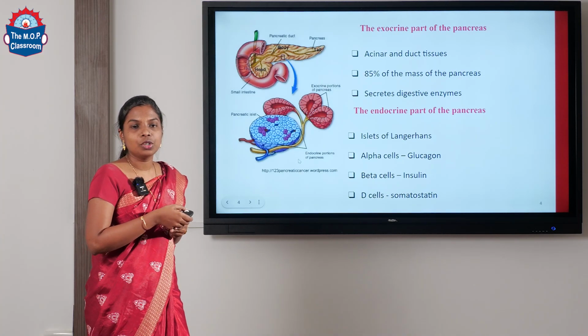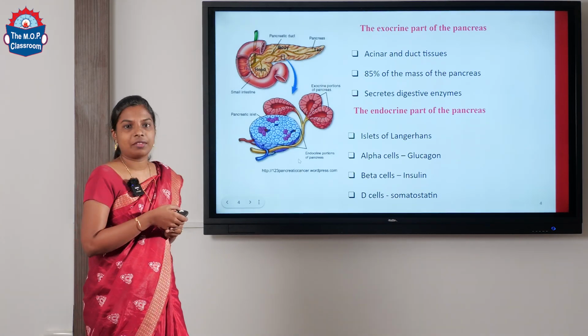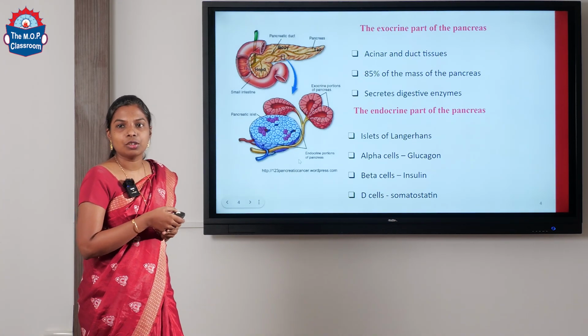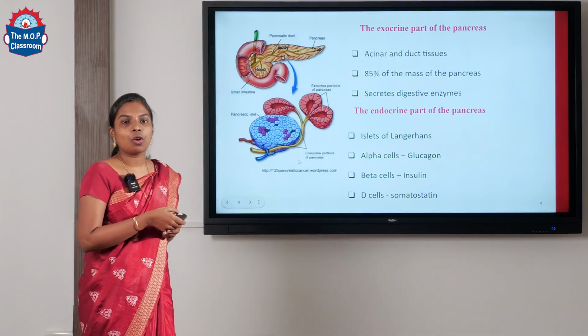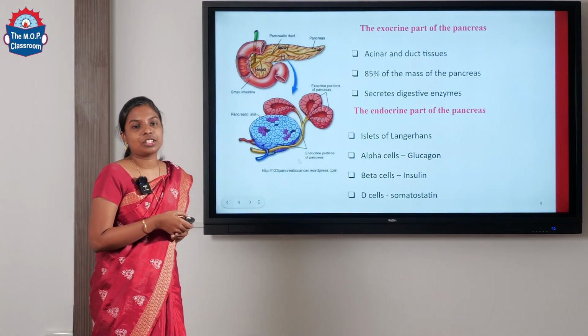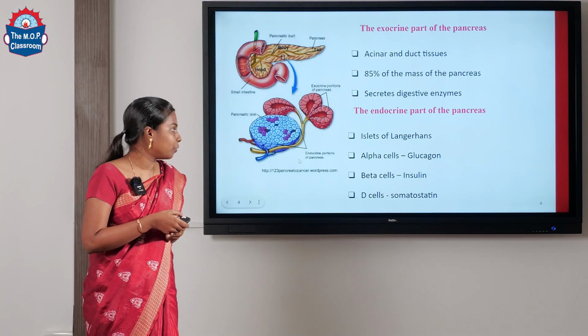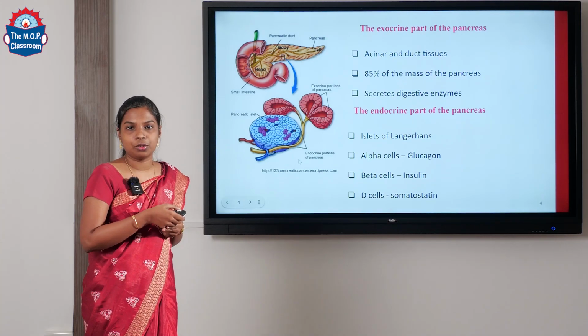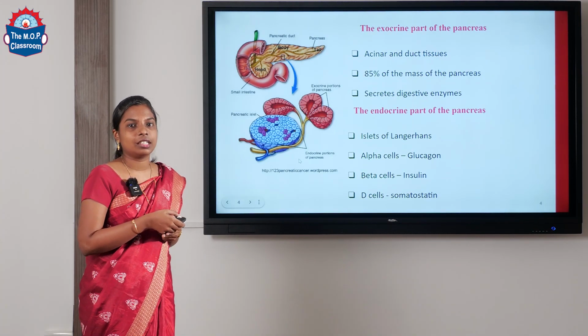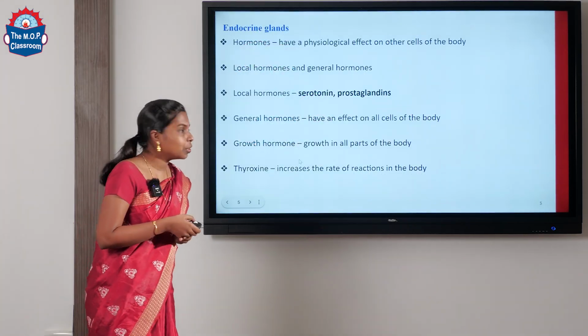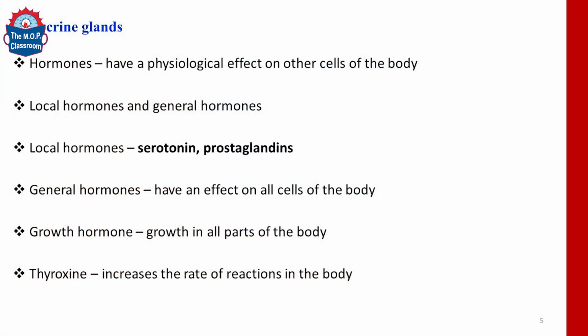Of these, glucagon and insulin are responsible for maintaining blood glucose homeostasis. The role of glucagon is to increase the blood sugar level, and the role of insulin is opposite to that of glucagon: it helps in decreasing the blood sugar levels. So endocrine glands are responsible for the production of hormones, and the hormones produced can have an effect either on the entire body or on certain parts of the body.